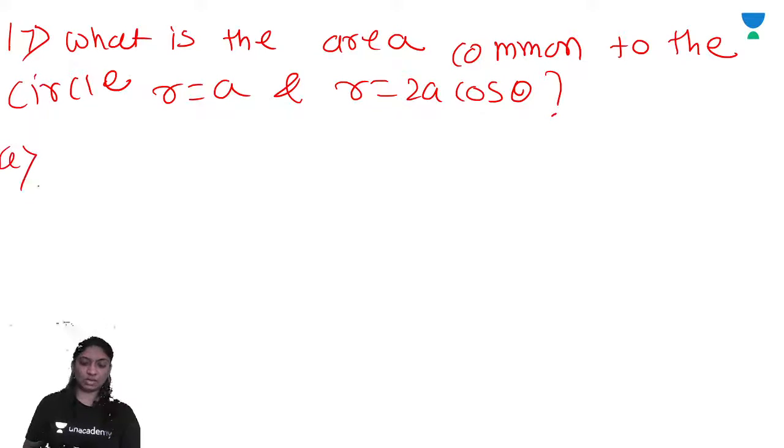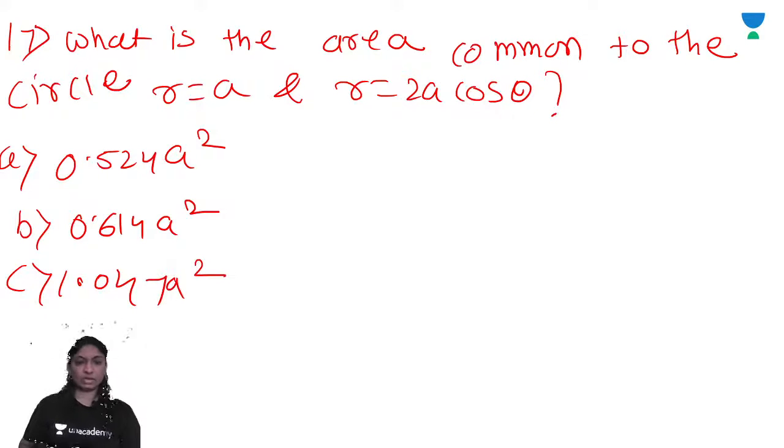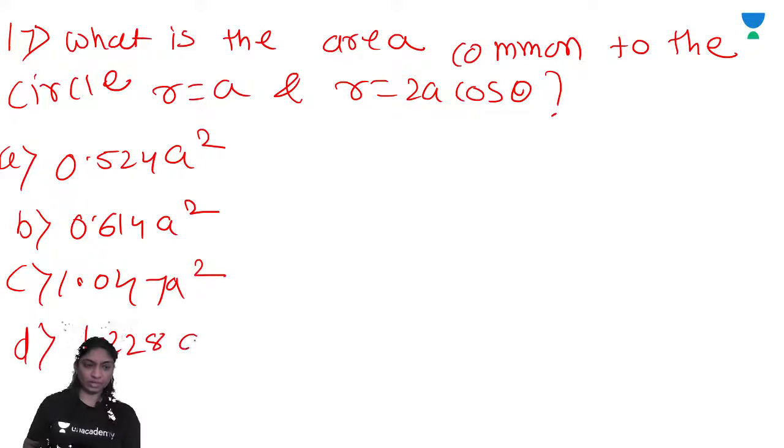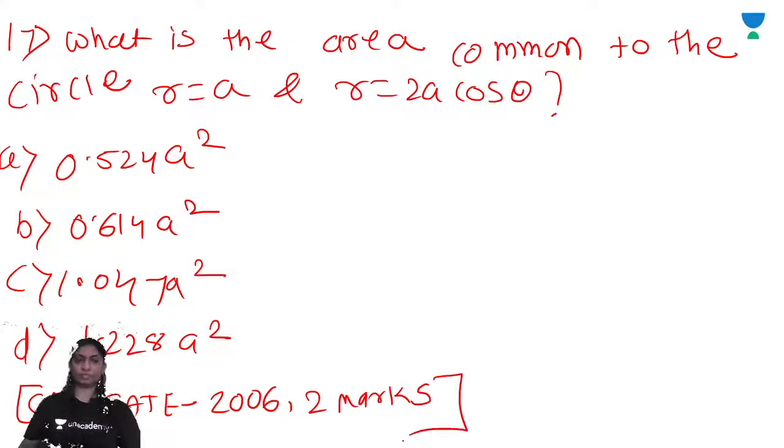Option A is 0.524 A square, B 0.614 A square, option C 1.047 A square, and option D 1.228 A square. Right? This is the question asked for CE, GATE 2006, for 2 marks. Okay? GATE 2006 for 2 marks.